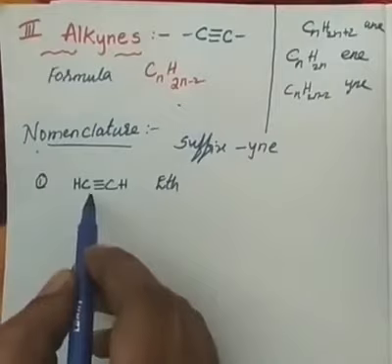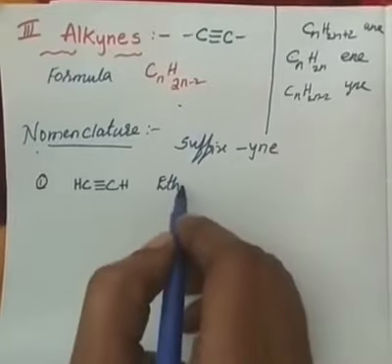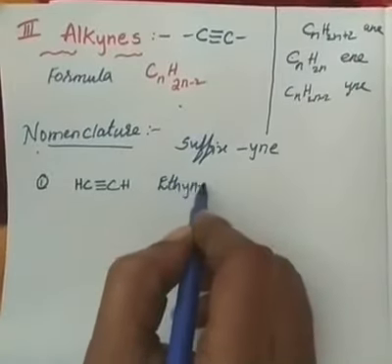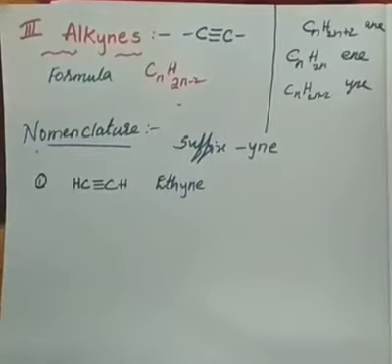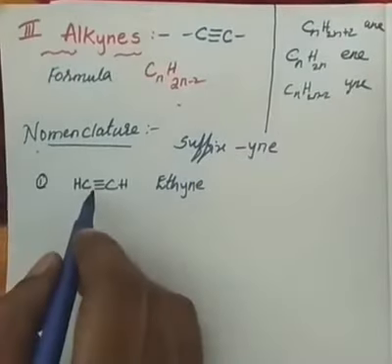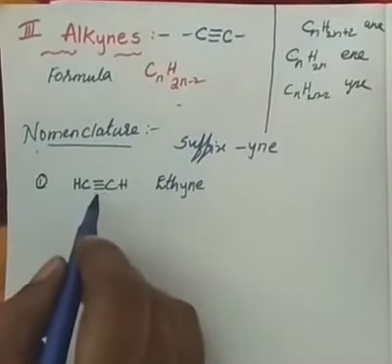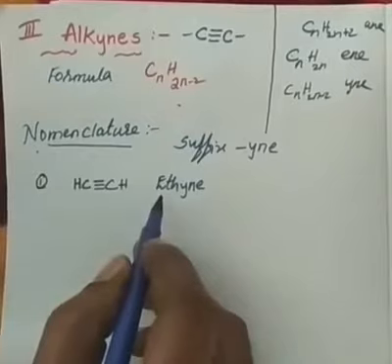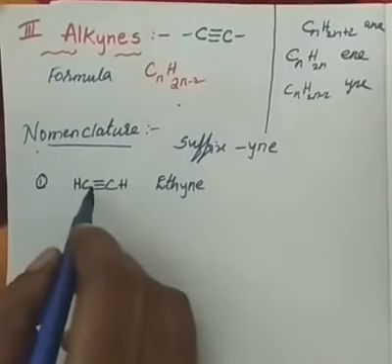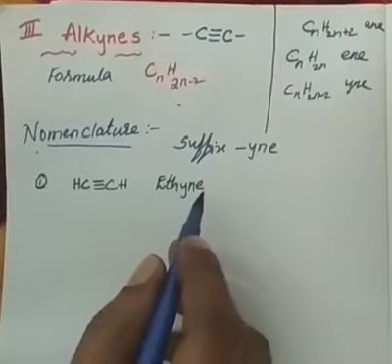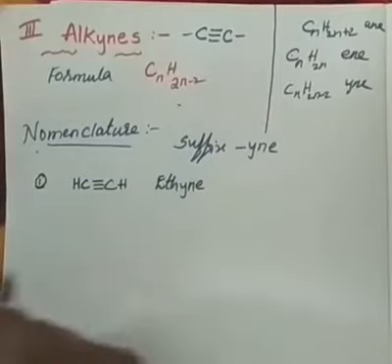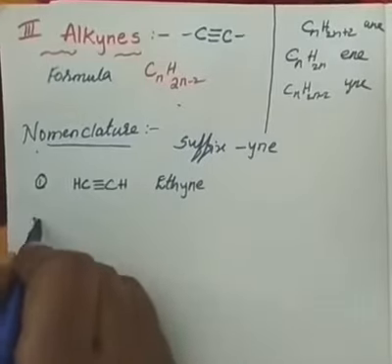Then due to the triple bond, the suffix is "-ine". Therefore, it is ethyne. If it had only a double bond, you would have said ene. If it had only single bonds, you would have said ethane. I hope you are understanding, you are remembering, because you already know these things, right?